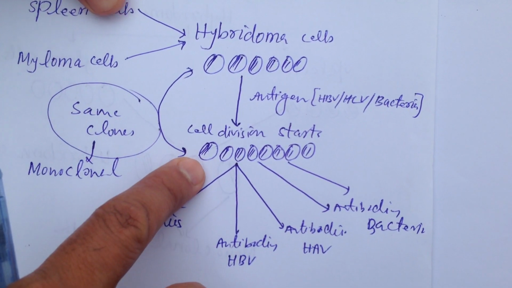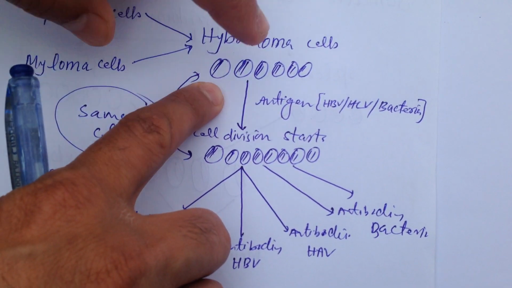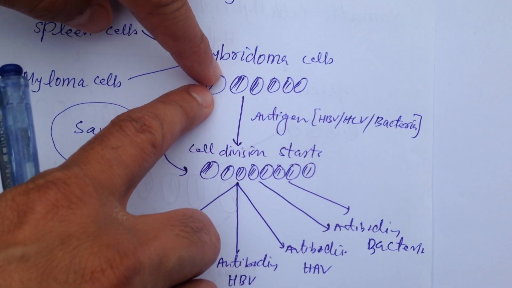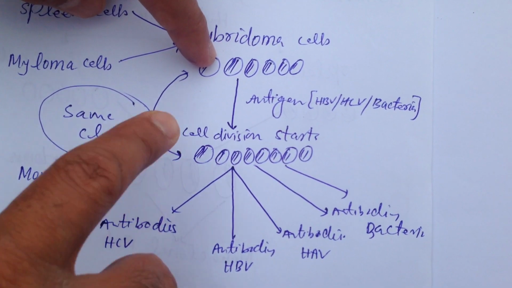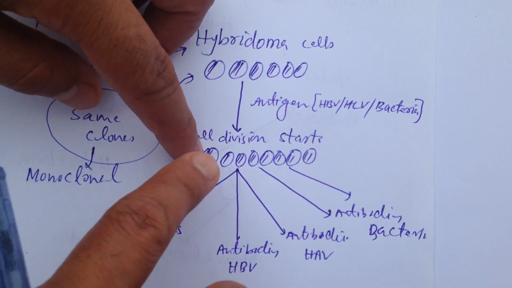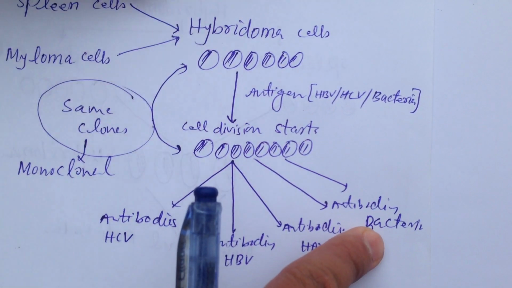In our natural immune system, the case is different. Here, the parental cells produce a variety of clone cells. The clone cells for HBV will be different from those for HCV. The clone cells for HCV will be different from those for HBV. These two will be different from those for HAV, and the clone cells will be different for bacteria.